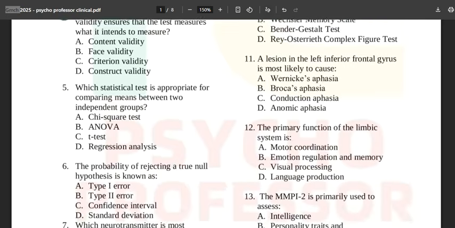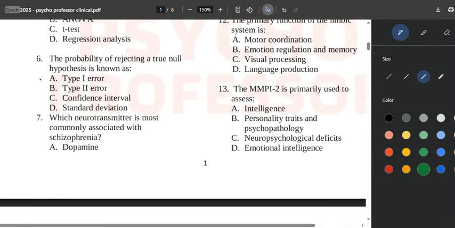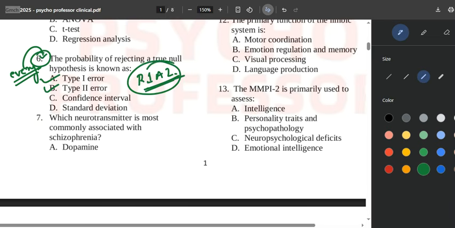Now this question, see, I have told you that they are going to ask about this: type 1 error, type 2 error. Every paper has this PYQ on type 1 error and type 2 error, and I have even shared the mnemonic over there to remember it. Reject one, accept second, and you get the answer. R1 is for reject one: rejecting a true null hypothesis is known as type 1 error, and accept second will be your type 2.